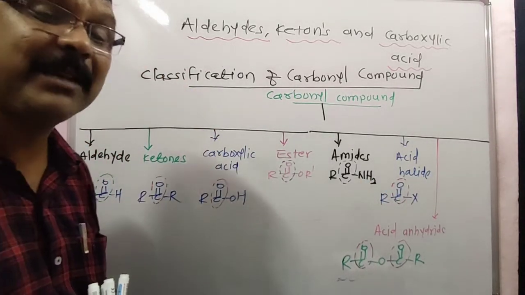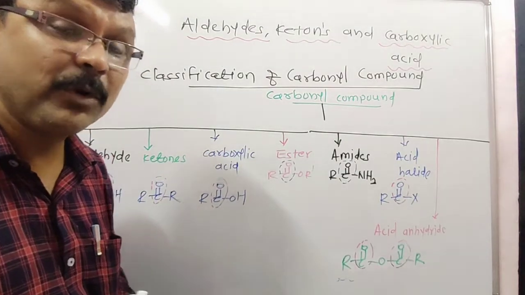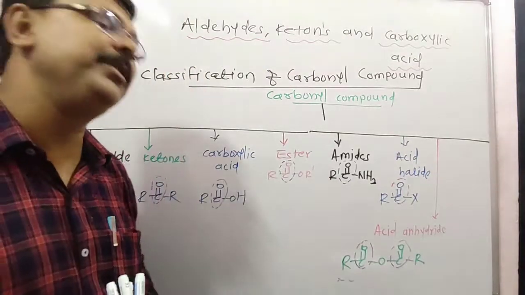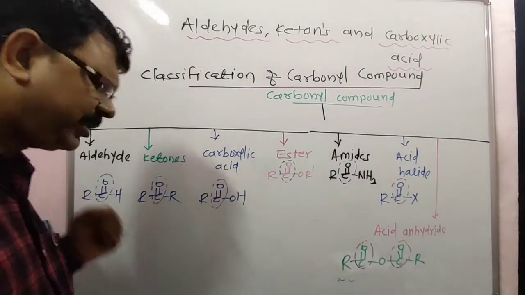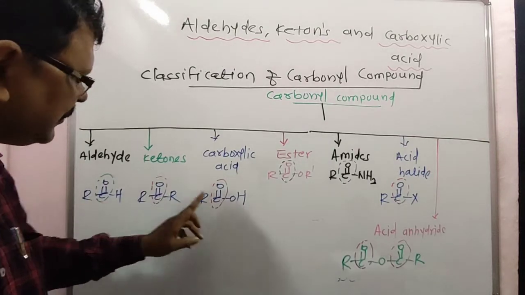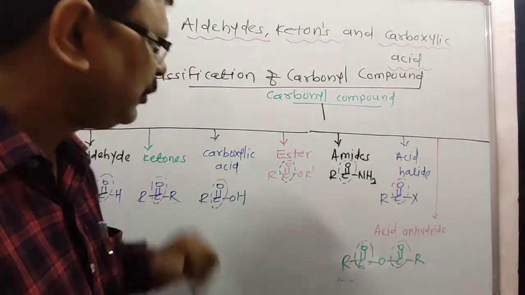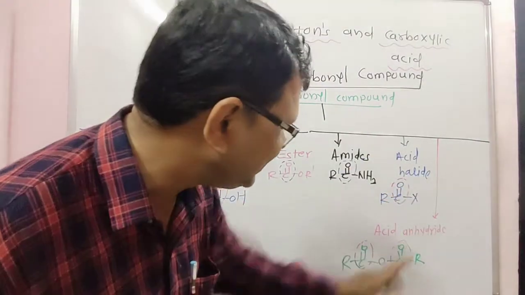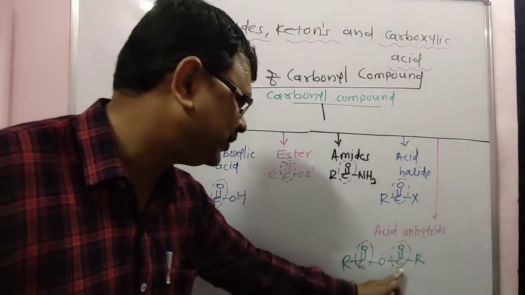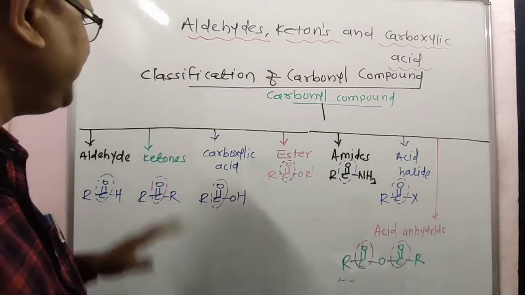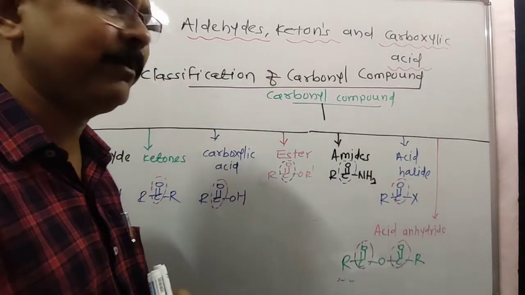Why is this called a carbonyl compound here? Okay, all of you, why is this called a carbonyl compound? Because look here, an organic compound containing CO group here, ester CO group, amide CO group, acid halide here CO group, and last the acid anhydride here, CO group. All compounds are carbonyl compounds. Okay, this is the classification of carbonyl compounds.